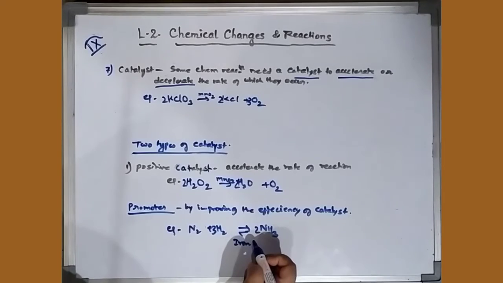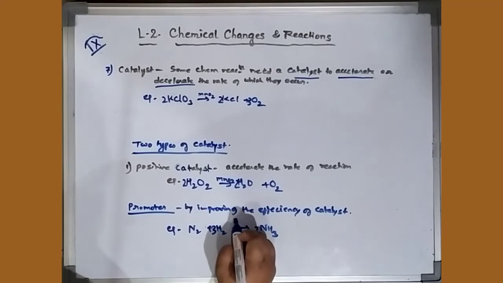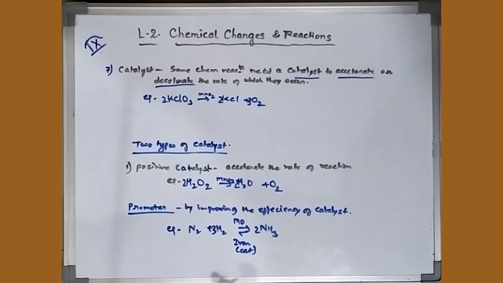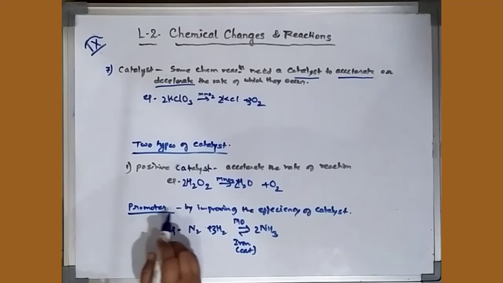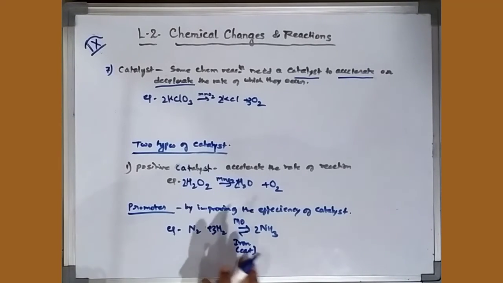Now who is the promoter which will increase the efficiency of the catalyst? Molybdenum. Symbol is Mo, and this molybdenum is used to increase the efficiency of the catalyst. So it is used as a promoter in the production of ammonia. It is an example of this.